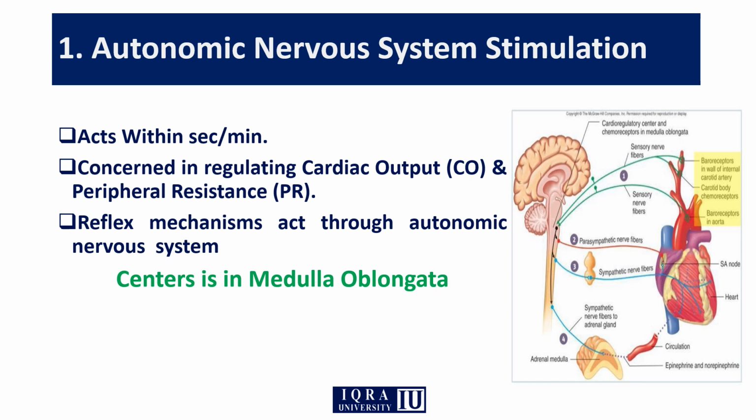So first of all, we are going towards the autonomic nervous system stimulation. There are two parts of the autonomic nervous system. One is the sympathetic nervous system, and one is the parasympathetic nervous system. Both of these pathways are activated within seconds or within minutes.